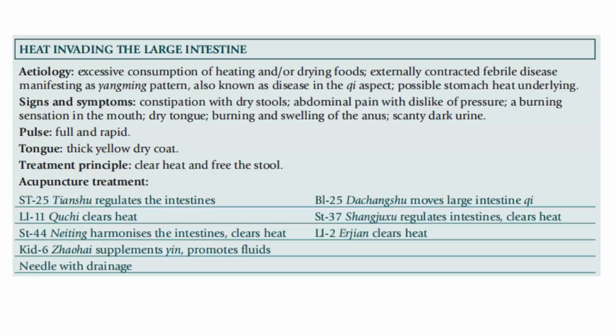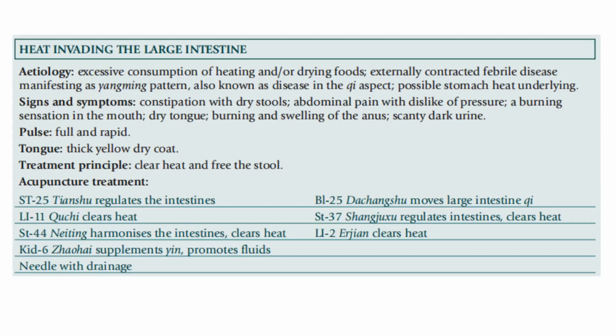So to summarize, heat invading the large intestine has its etiology in excessive consumption of heating and or drying foods, externally contracted febrile disease, manifesting as a Yang-Ming pattern, also known as disease of the Qi aspect, possible stomach heat underlying.